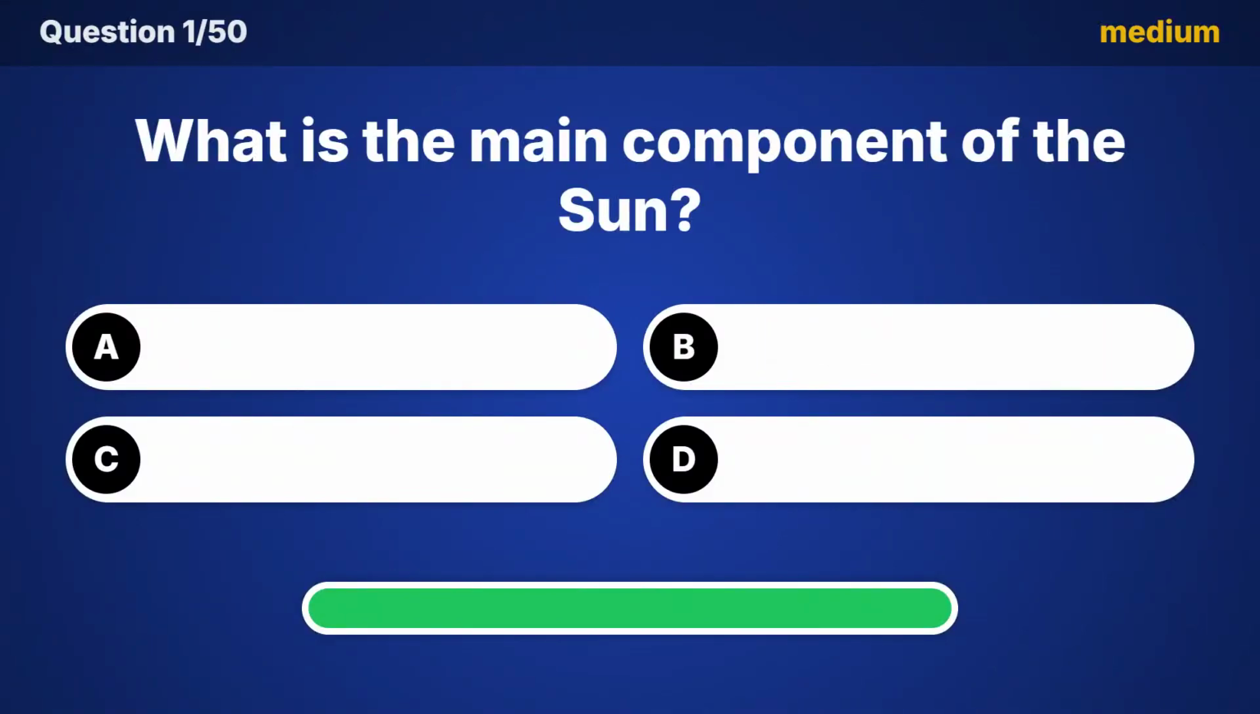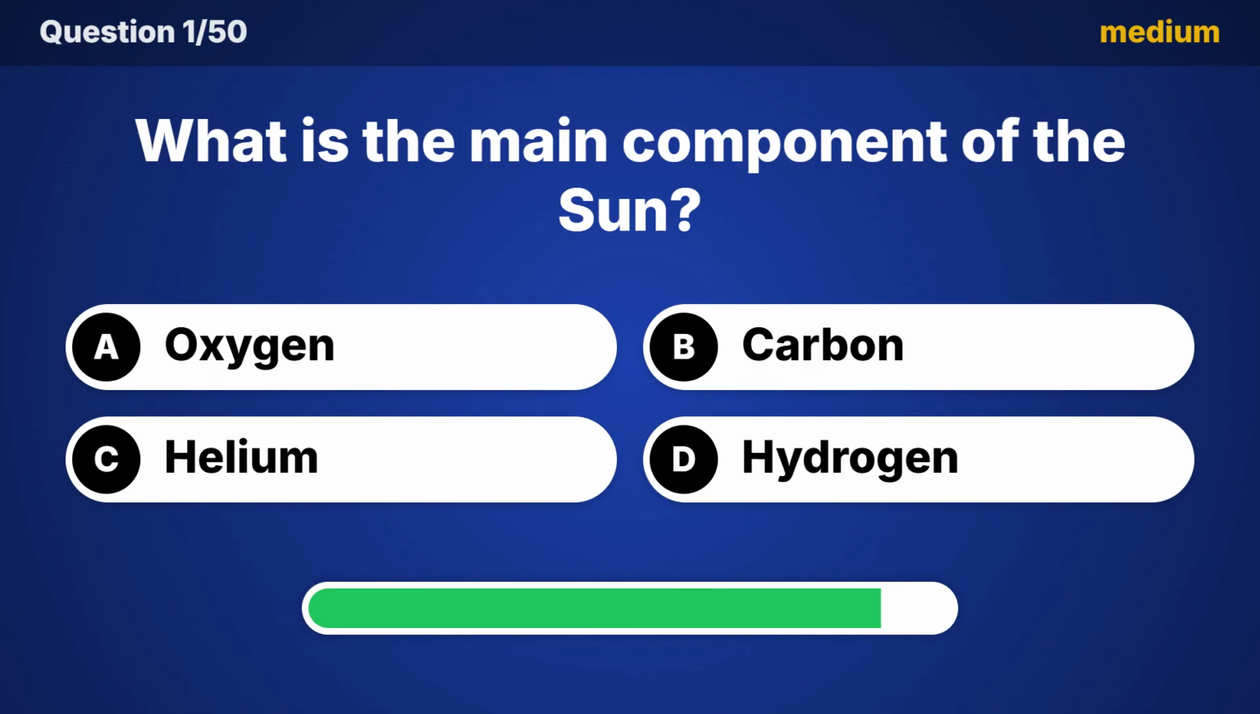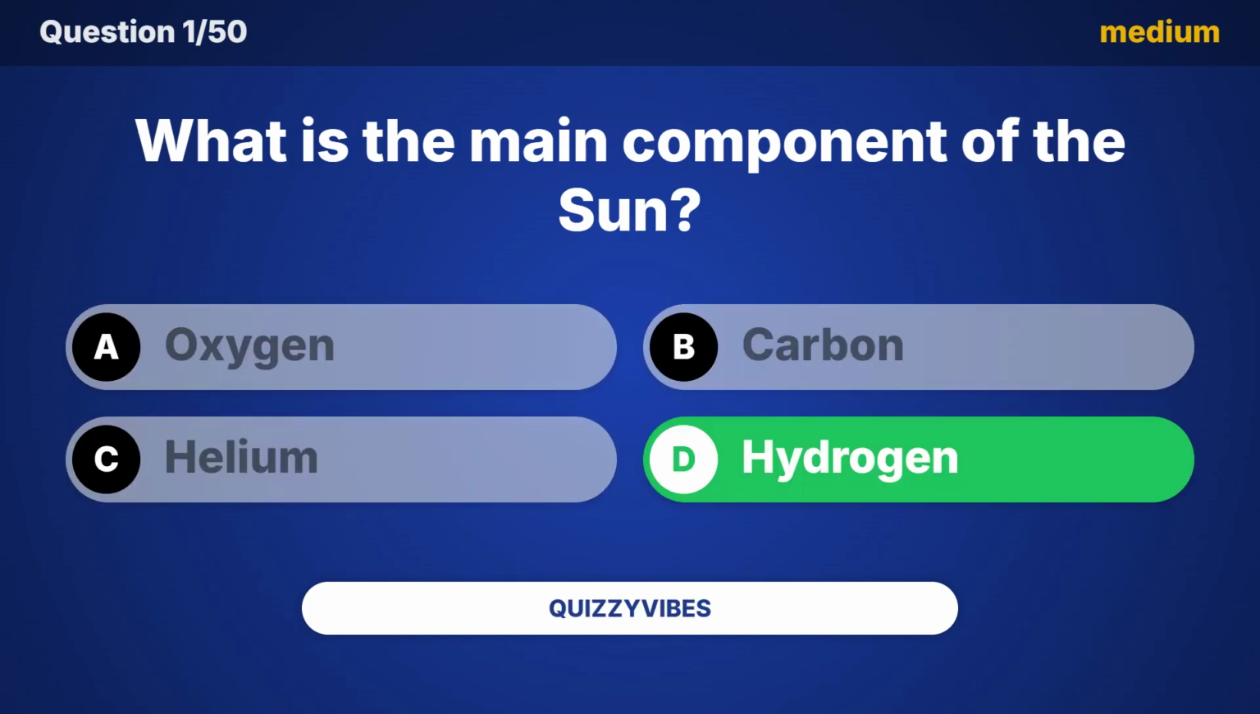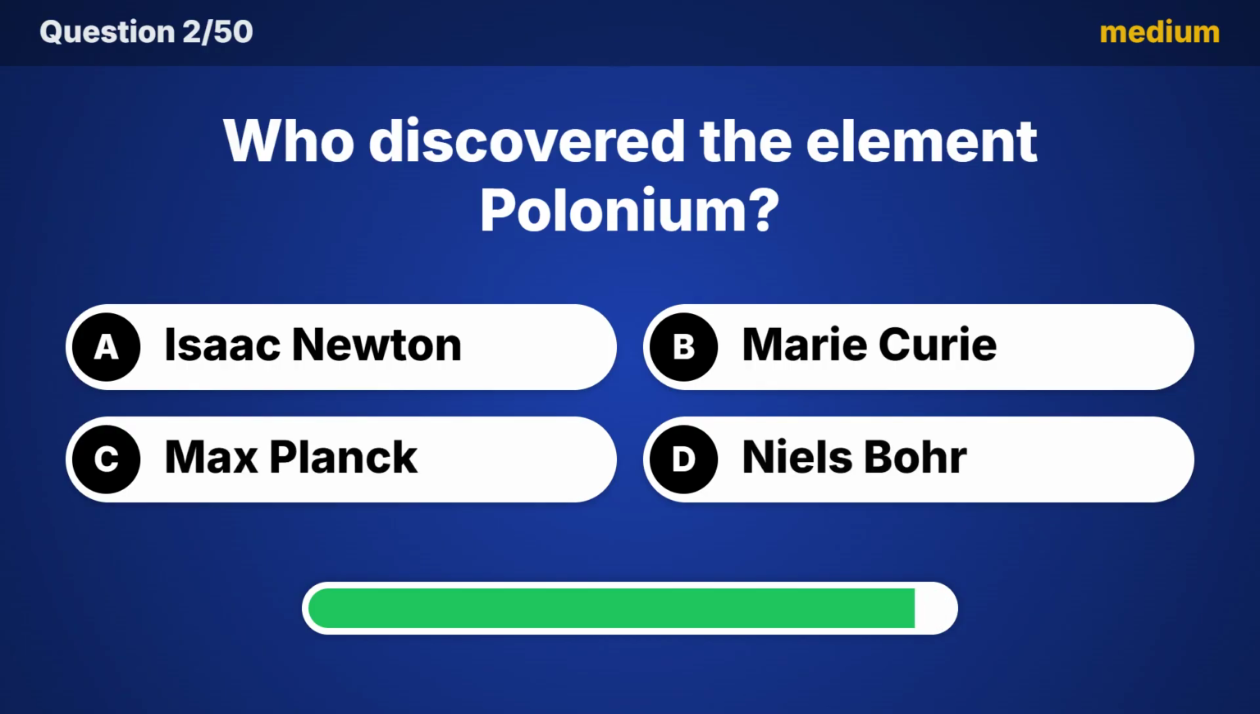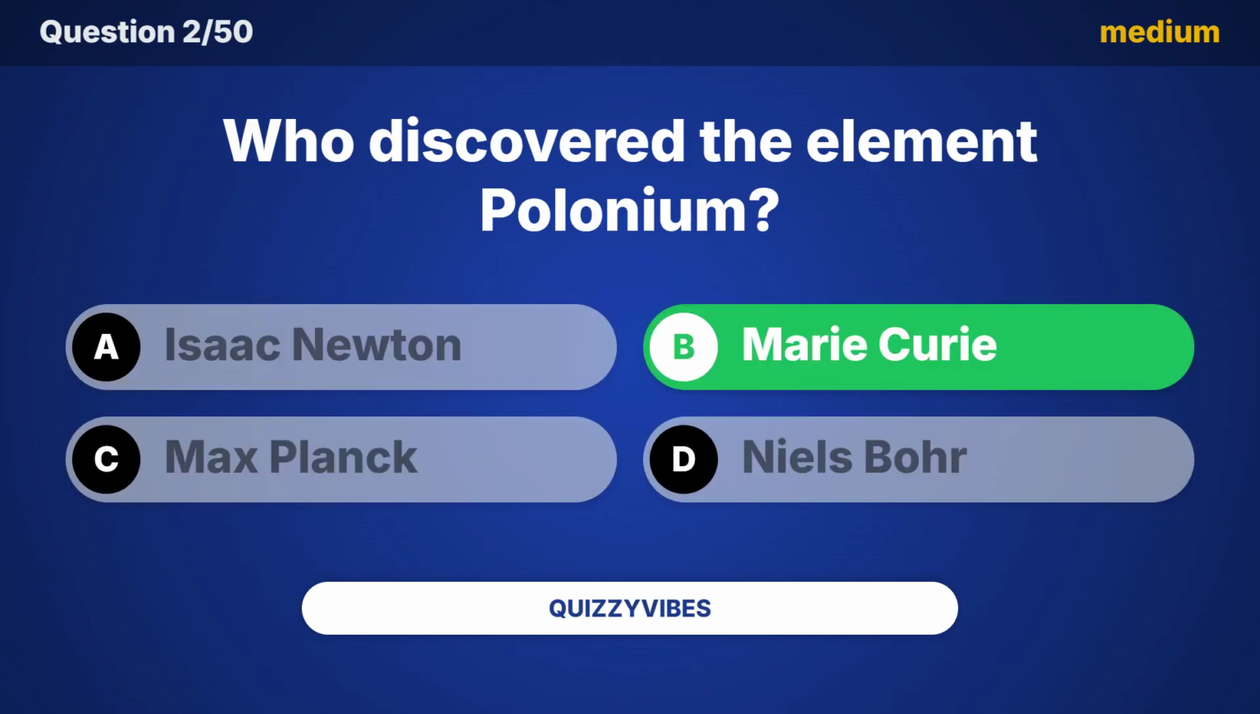What is the main component of the sun? Here is the answer. Hydrogen. Who discovered the element polonium? Here is the answer. Marie Curie.